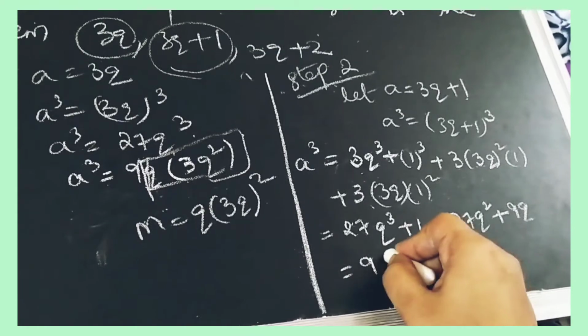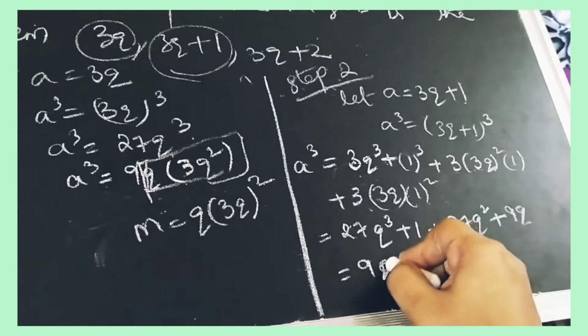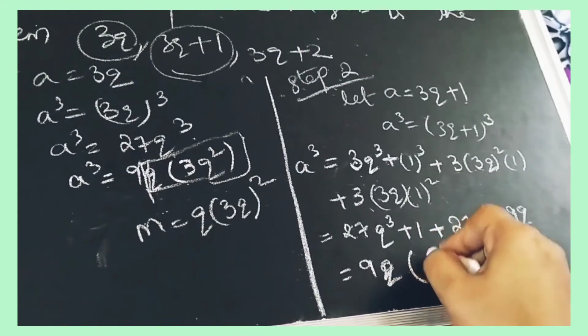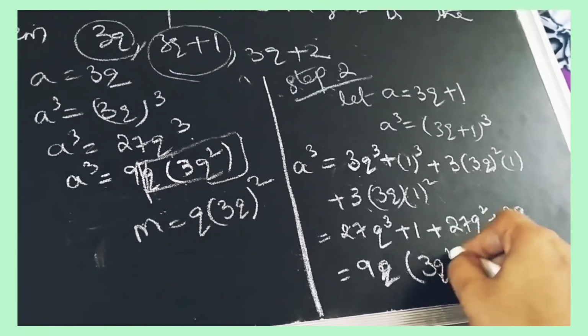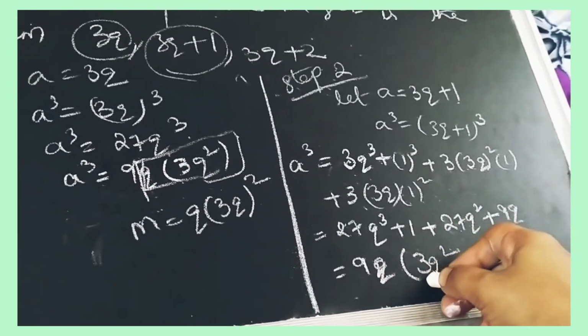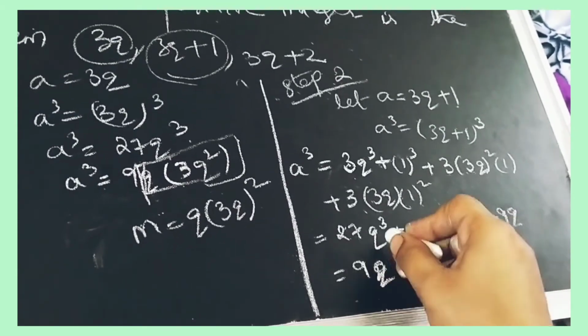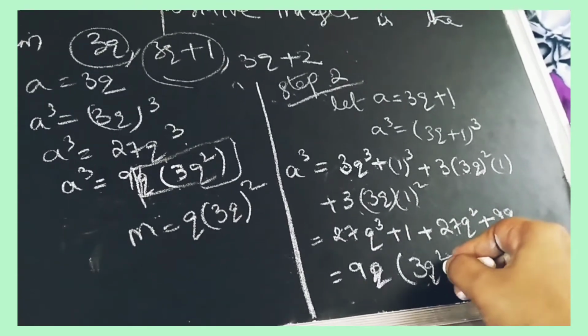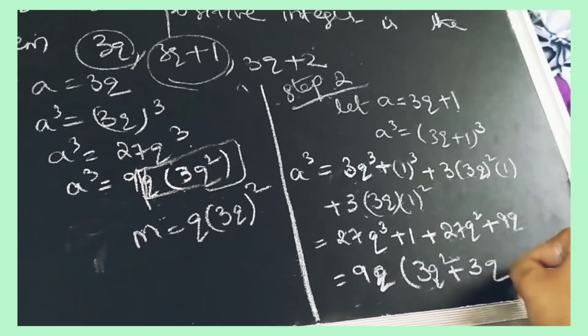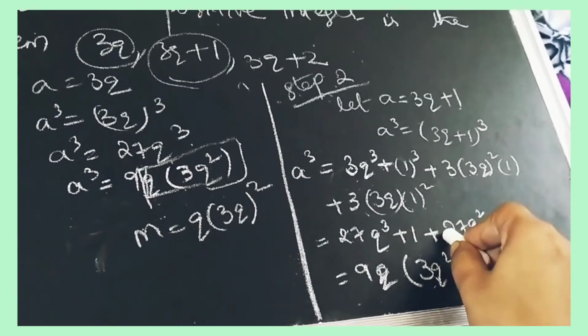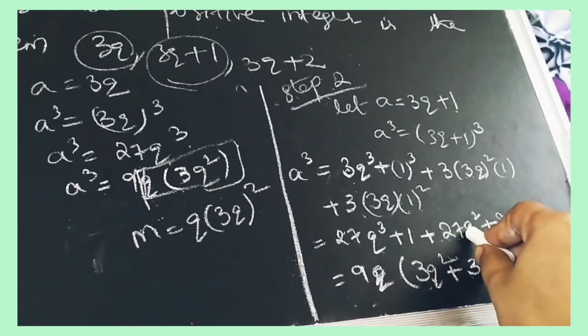So again we can take this 9 cube as common. We are taking this 9 cube common, so we can write 3q square, 9 3s are 27, q square and q is q cube. Plus 3q, 3 9s are 27, q into q is q square.